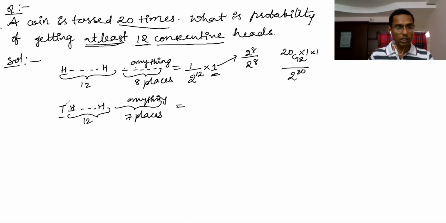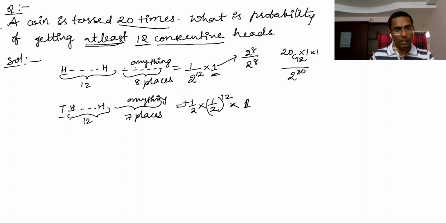The probability of first getting tail is 1 by 2, and the probability of getting head is 1 by 2, to the power of 12. And for the remaining places, anything, head or tail, so that's one way.